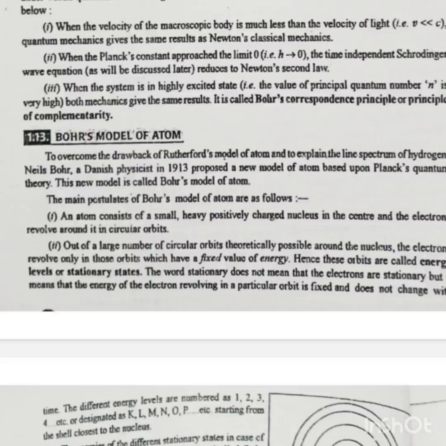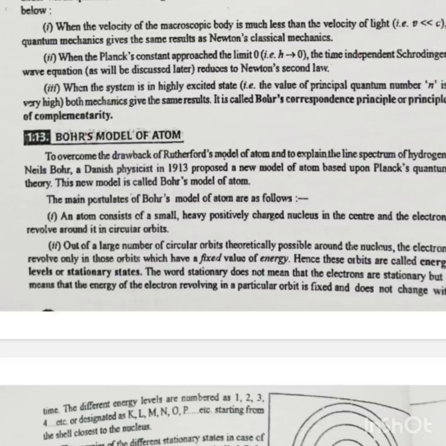Substituting the values of m, the mass of the electron, e, the charge of the electron, and h, the Planck constant, we get En is equal to minus 2.18 × 10⁻¹⁸ joule per atom upon n², which is equal to minus 1312 upon n² kilojoule per mole, which is equal to minus 13.6 upon n² electron volt per atom, where n is equal to 1, 2, 3, etc. standing for first, second, third, etc.